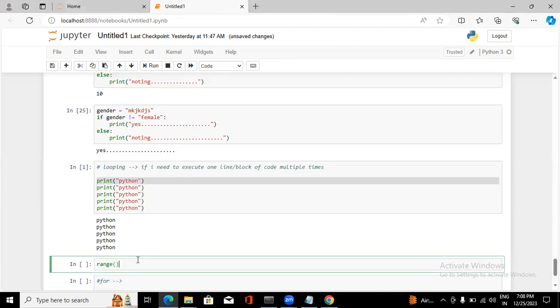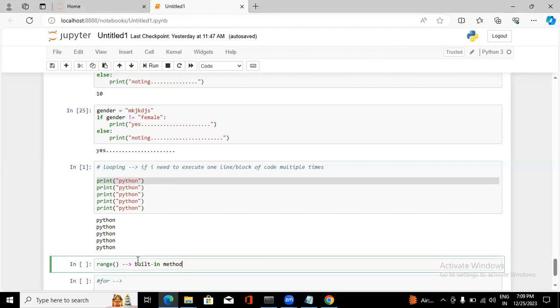Range is one of the built-in functions in Python, like the print statement and input statement. This is also a built-in method or built-in function. When we use range, it means a particular range, for example from 1 to 10. If I need to take the numbers from 1 to 10, here you have the starting position and here you have the ending position.